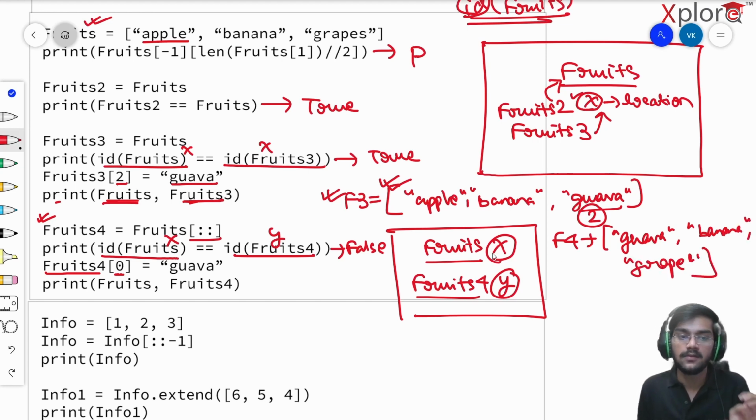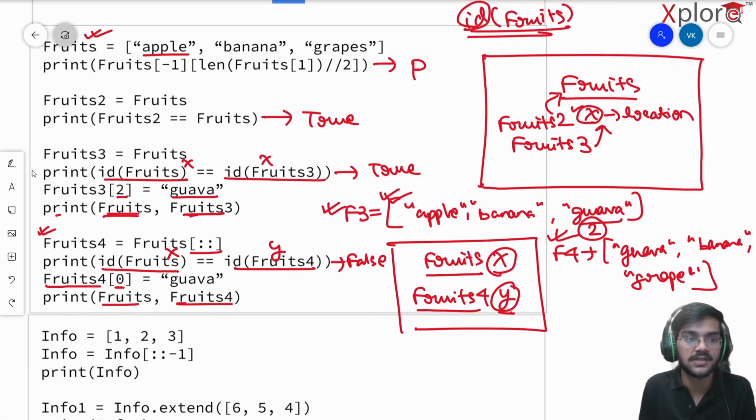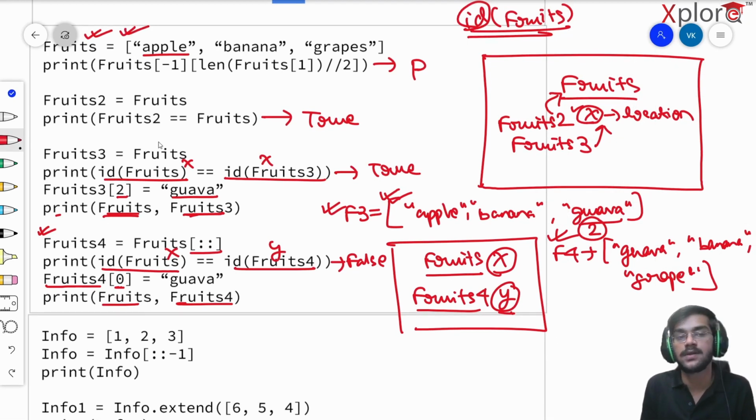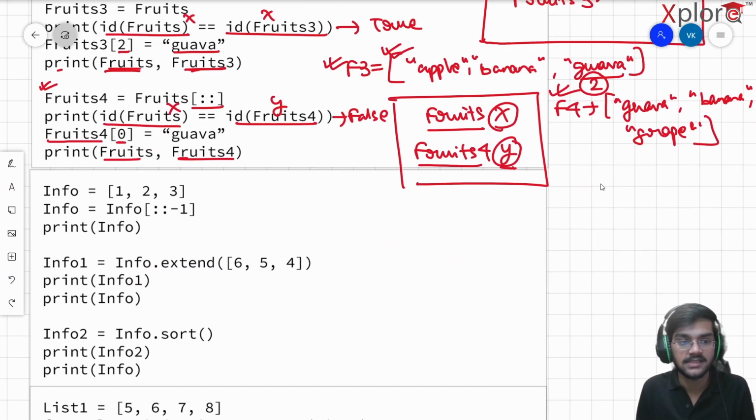Now it says print fruits and fruits 4. Again, will the lists be the same or different? Up here they will be different, because fruits 4 is located at a different location, which is Y. It has the id Y. So fruits 4 of 0 is guava, and this will be the output, but fruits will still be the same. There will be no modification in the fruits list, so fruits is still going to give me apple, banana, and grapes. That's pretty much it.